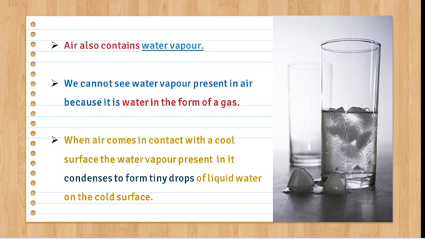So in this picture we can see an ice cube kept in a glass tumbler. After a few seconds, around the glass tumbler surface, we can see some tiny droplets. This is because the water vapor which is around in the atmosphere comes in contact with that cool surface. So on that cool surface, it condenses again. When the water vapor comes into contact with that glass surface, that means the cool surface, it automatically comes back to the original state, that is, it condenses to form tiny drops of water.